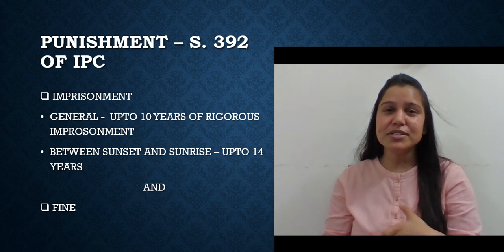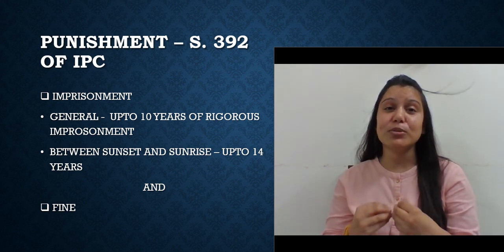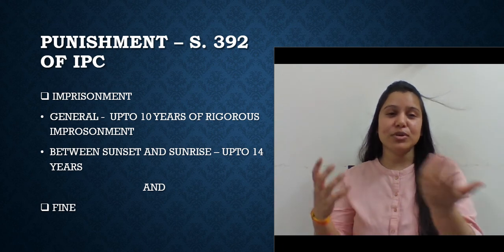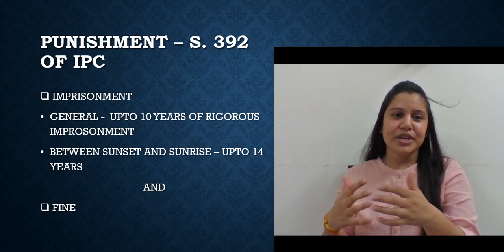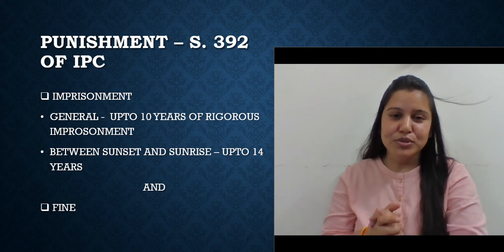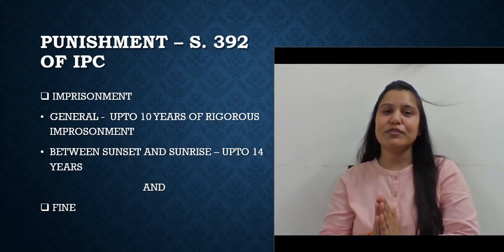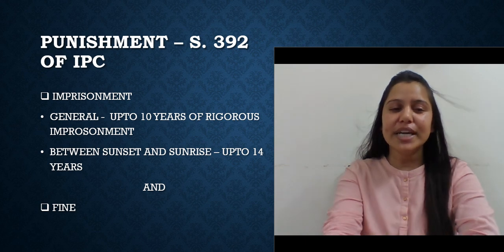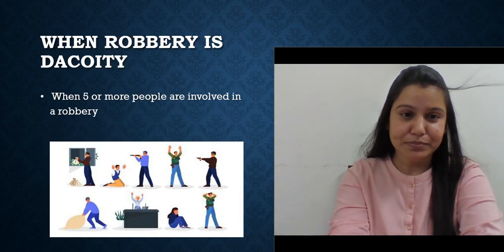Now, immediate presence, fear of instant death, and the inducement that you deliver property now and here, and if you are traveling during the night time, so it is between sunset and sunrise, the punishment would be up to 14 years, and with fine. There is no option; fine has to be there all the time.